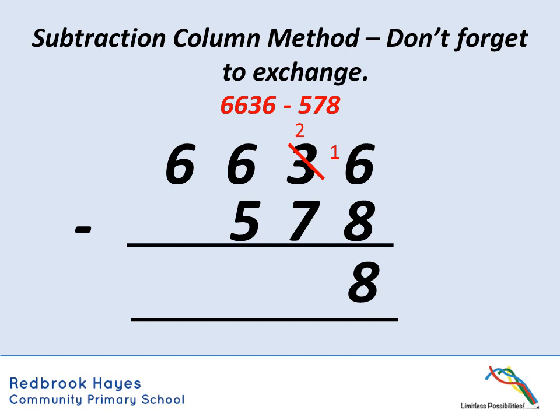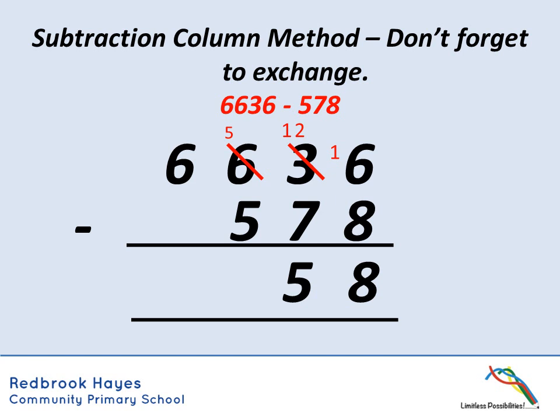And now I'm into this column again. I'm going to have to exchange because I've got 2 subtract 7, which again I can't do. So I'm going to have to borrow from the column to the left. So borrow from that 6, make that 5, take my 10 over. So I've got 12 take away 7, which would be 5.